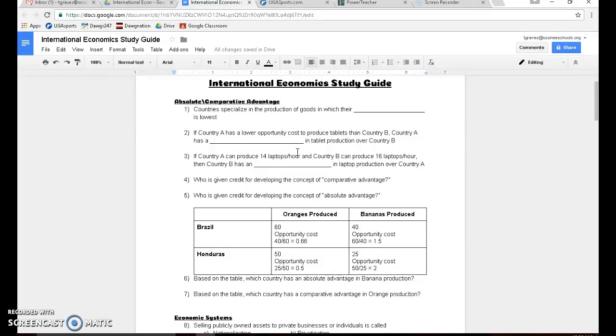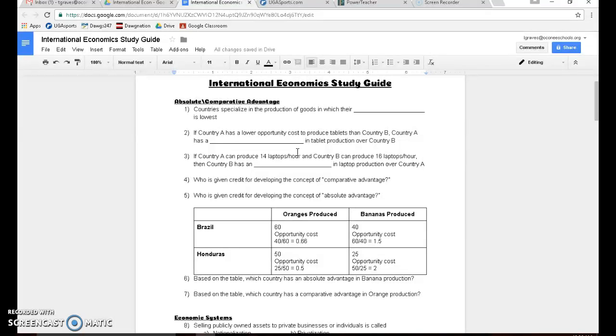So for number two, if we're talking about opportunity cost, if country A has a lower opportunity cost to produce tablets than country B, that means country A has a comparative advantage in tablet production over country B. Because, guys, when you're talking about the big difference between absolute advantage and comparative advantage, absolute advantage is just showing you who produces the most. So if you're looking at total number of oranges produced in a country, whichever country produces the most oranges has the absolute advantage. You don't worry about opportunity cost with absolute advantage, just who's producing the most.